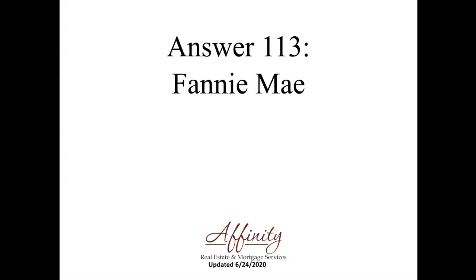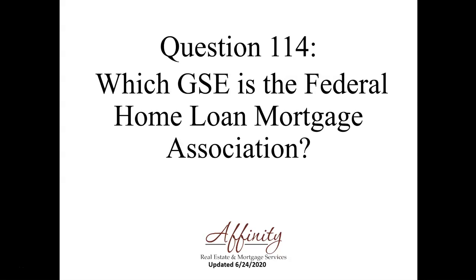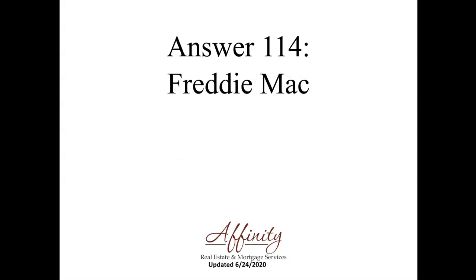That will be Fannie Mae, sometimes abbreviated FNMA. Which GSE is the Federal Home Loan Mortgage Association? That would be Freddie Mac, sometimes abbreviated FHLMC.